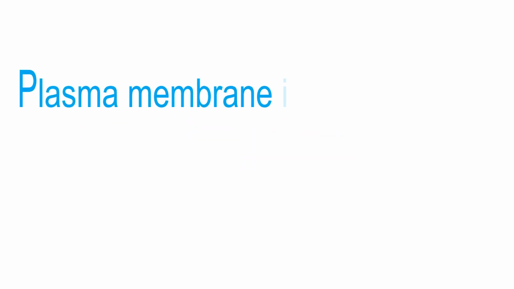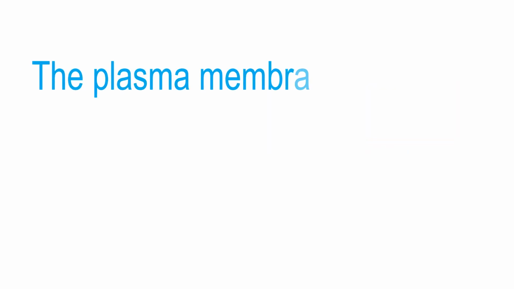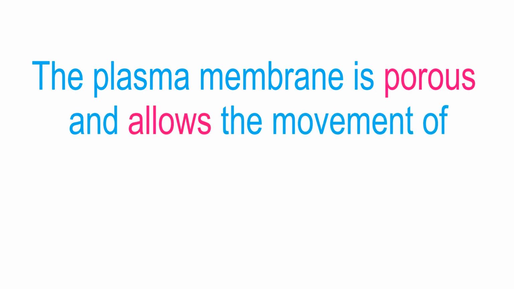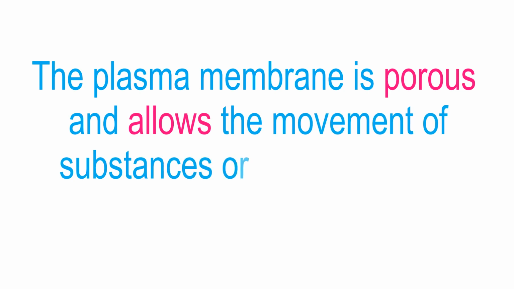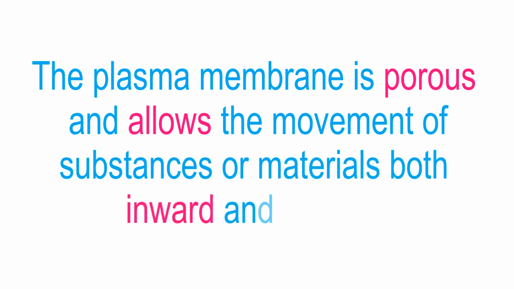Diffusion. Plasma membrane is a selectively permeable membrane. The plasma membrane is porous and allows the movement of substances or materials both inward and outward.